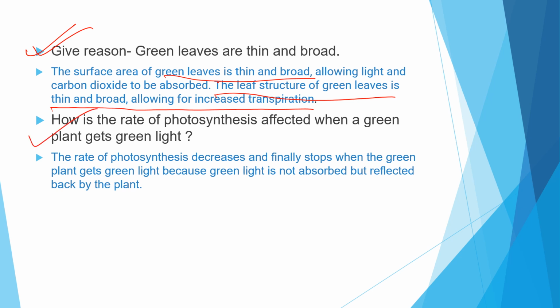Now, how is the rate of photosynthesis affected when a green plant gets green light? The photosynthesis decreases and finally stops when the green plant gets green light, because green light is not at all absorbed but is reflected back by the plant. First it decreases and then it completely stops. So you can't replace the sunlight with a green light. Is it clear? So the rate of photosynthesis will decrease and then stop.